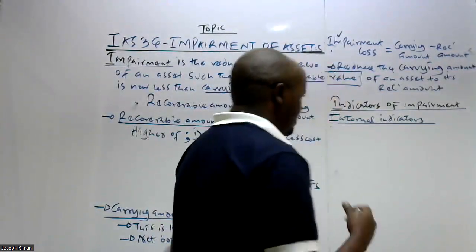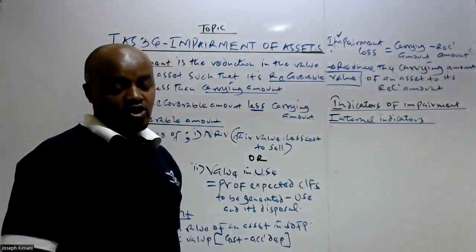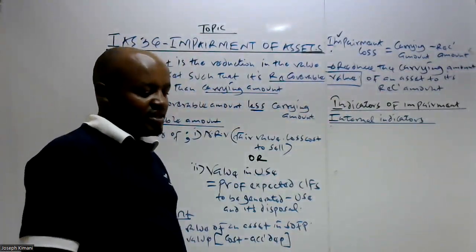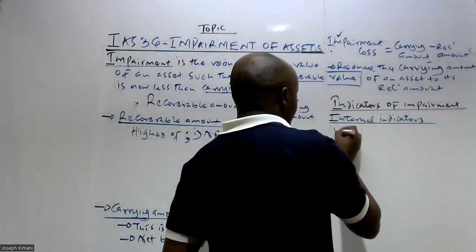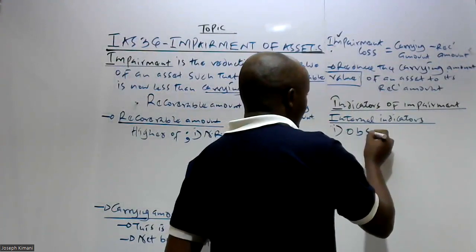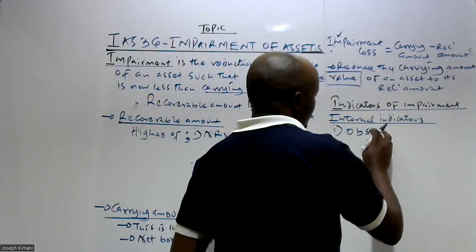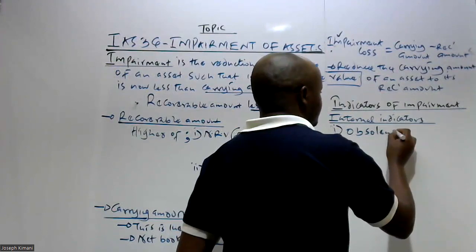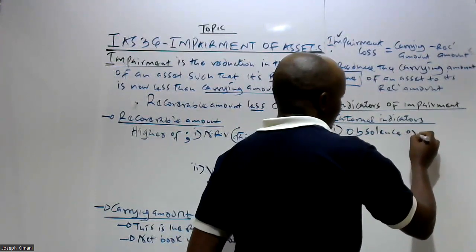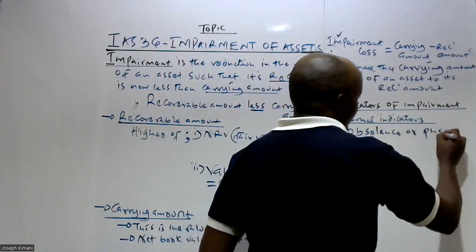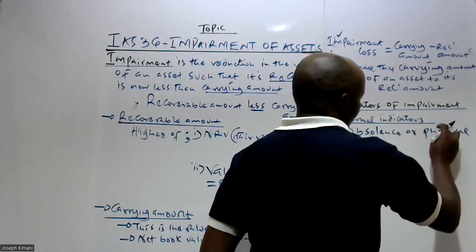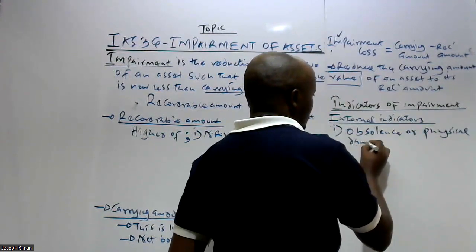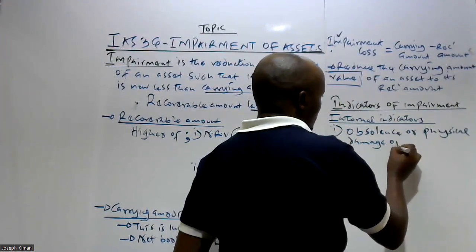So which are some of these internal indicators which show that the asset could be impaired? One is what we refer to as the obsolescence of an asset, or physical damage of an asset.